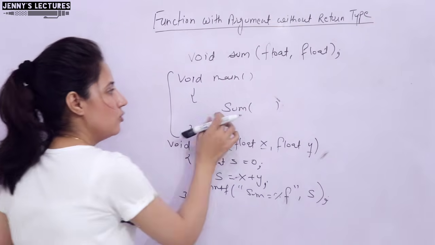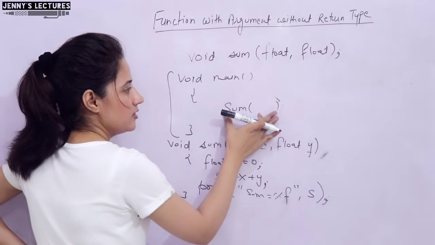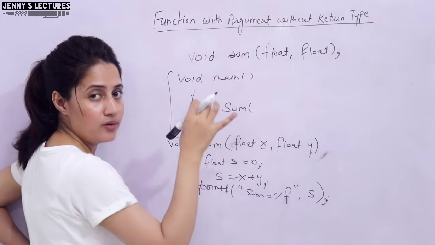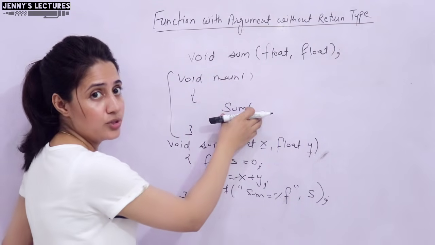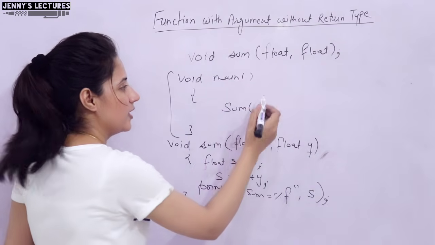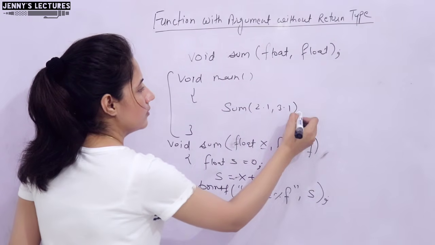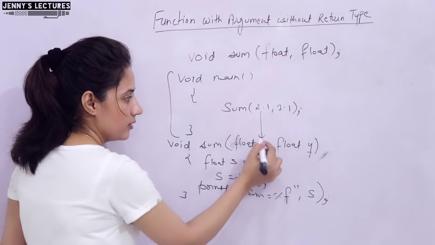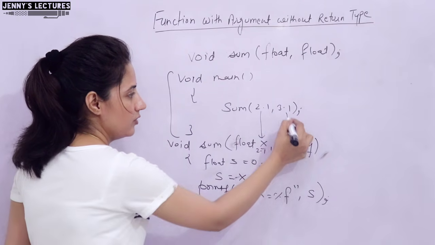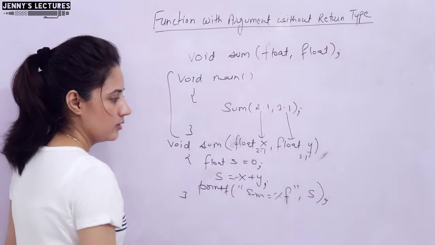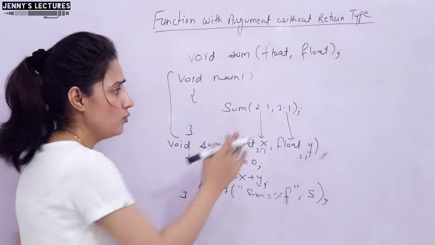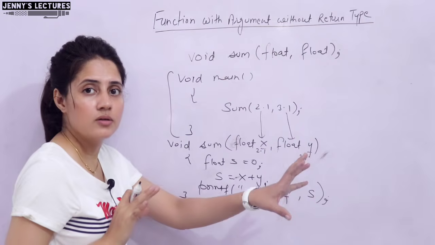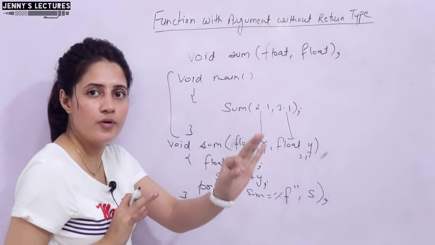So, now how to call this function? Here I want to pass two values, either you can pass static values or you can declare the values here, you can fix the values here like 2.1, 3.1. So, in x what value would be there? 2.1. Whenever you call the function, in y it should be 3.1. So, whatever the sum it will print, but I do not want to fix these values. I want the user to enter them, whenever we run the program it should ask to enter two values.